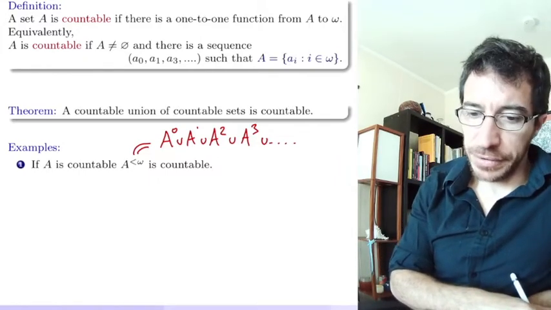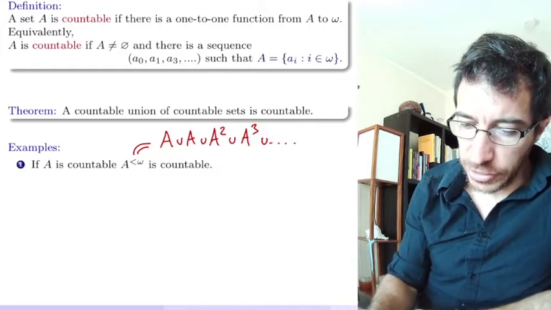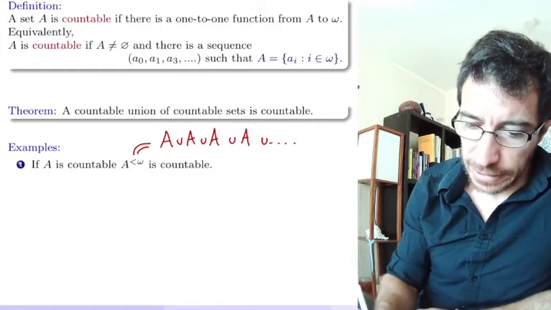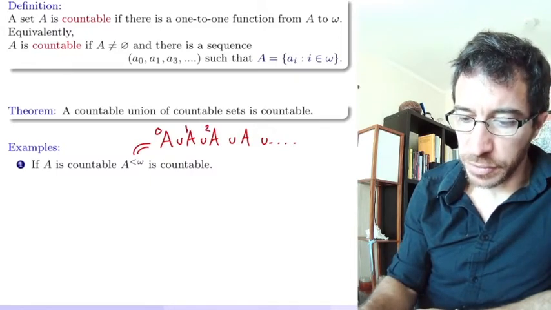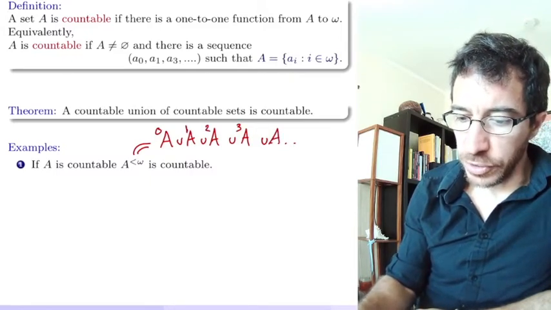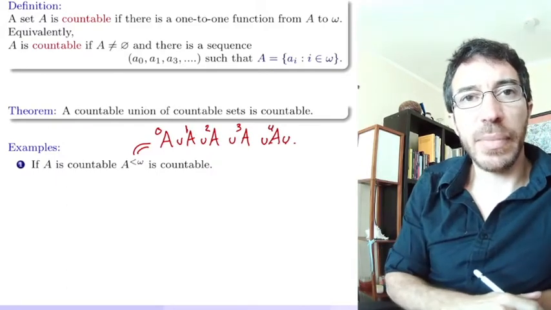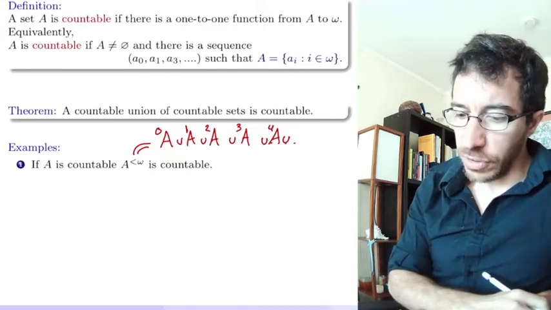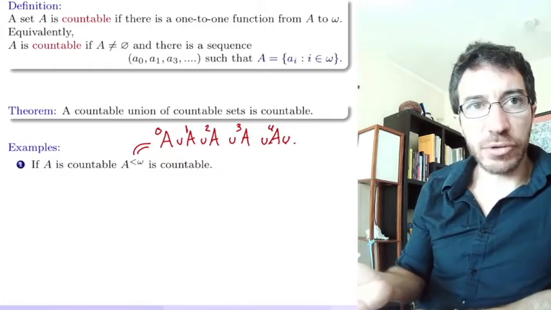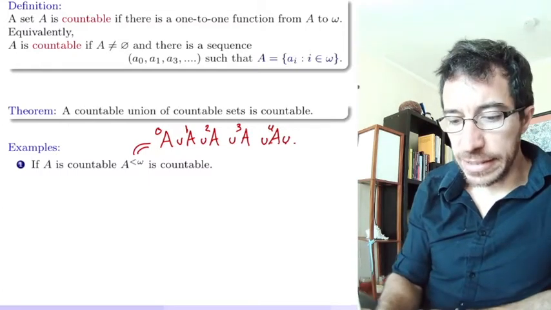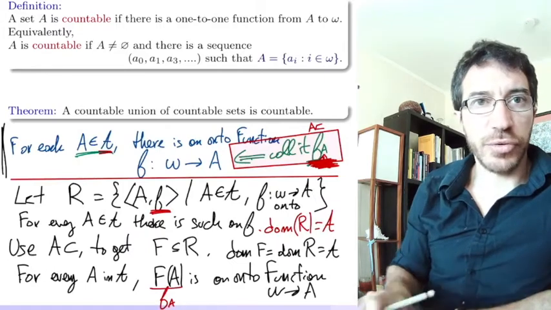Yeah? I guess with the notation that we developed recently in the class, you can see these as functions from 1 to A, functions from 2 to A, functions from 3 to A, functions from 4 to A. Yeah? 1 tuples, 2 tuples, 3 tuples. A to the less than omega is the set of all the tuples of all possible sizes. Each of those is countable, right? If A is countable, the set of pairs from A is countable, essentially what we saw before.